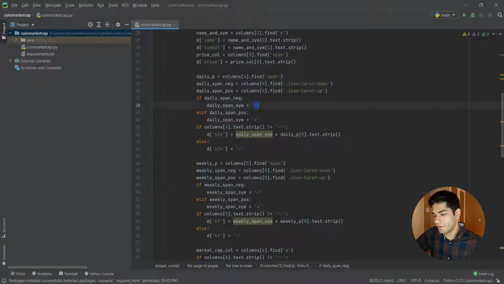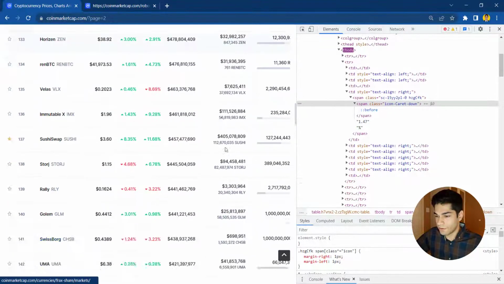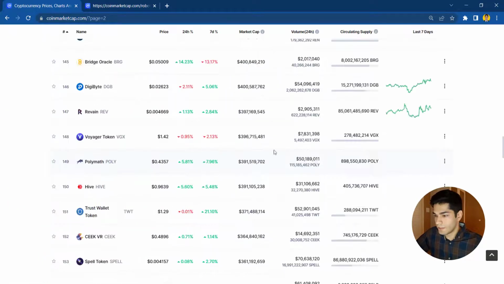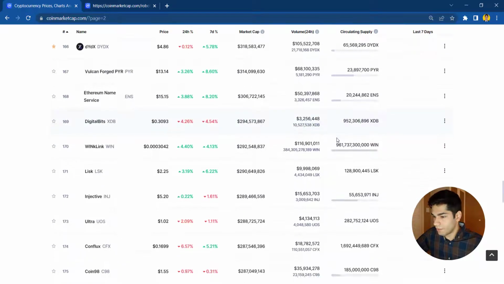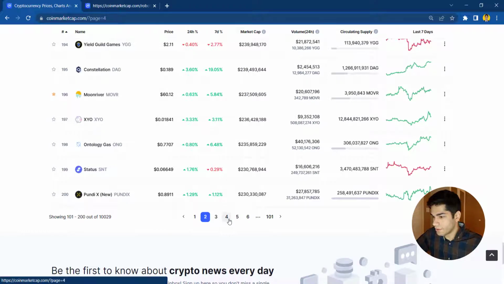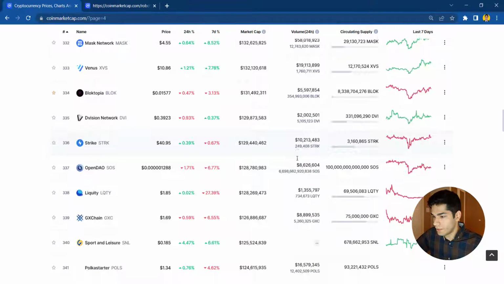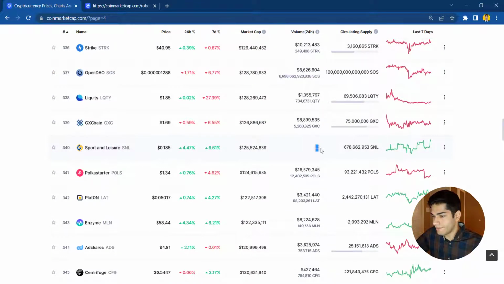Basically, we are going to say that if the price is going down, we'll have negative, and if it's going up, we'll have positive. And here we are going to check if we have the price or not. Let me check if there is something like that right here. Let's see. I'm going to show you what I mean by we don't have the data. All right, these are actually complete. All right, let's go. We have it right here.